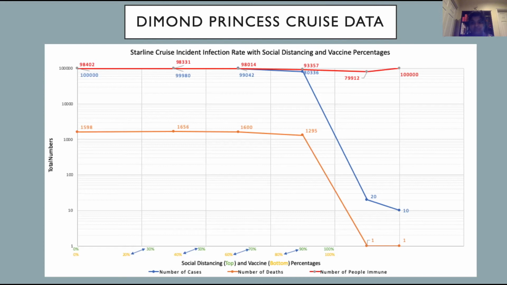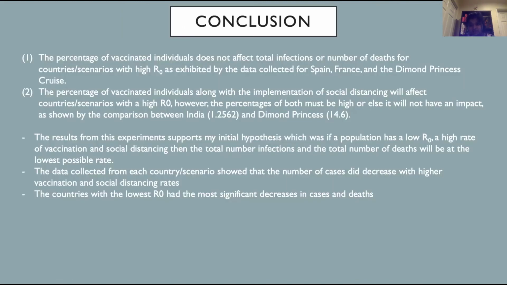Thus, for trial 2, the key takeaway is that with the implementation of social distancing, every country and scenario tested in this experiment changed. Specifically, the number of cases and deaths considerably decreased. Countries with a low R naught achieved herd immunity at a lower vaccination and social distancing percentage than countries with a high R naught. So why is this all important?